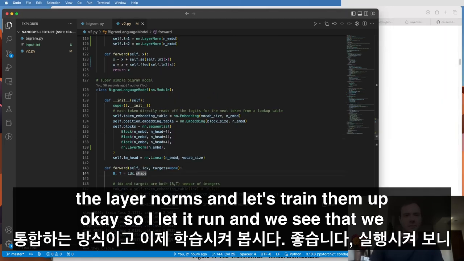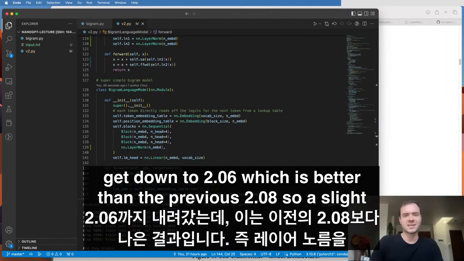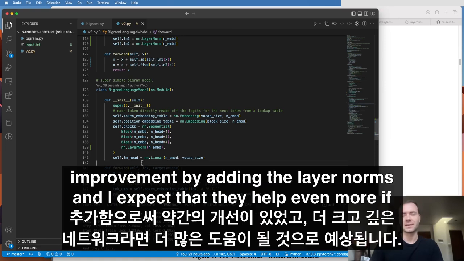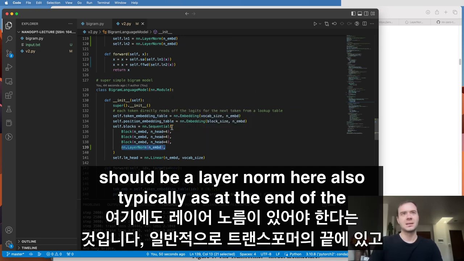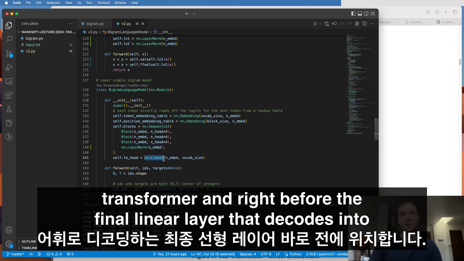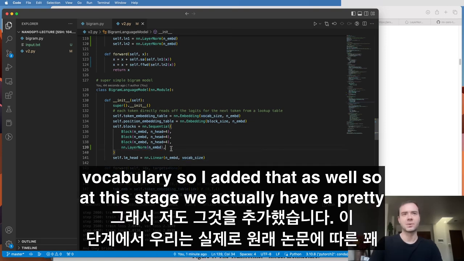Okay, so I let it run, and we see that we get down to 2.06, which is better than the previous 2.08. So a slight improvement by adding the layer norms. And I'd expect that they help even more if we had a bigger and deeper network. One more thing I forgot to add is that there should typically be a layer norm also at the end of the transformer, right before the final linear layer that decodes into vocabulary. So I added that as well.